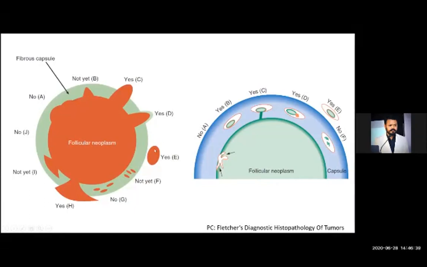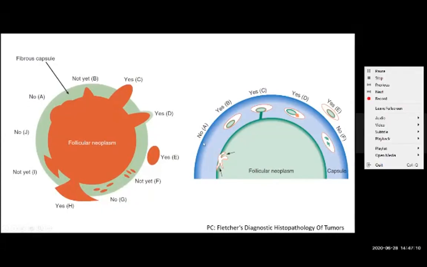Here the focus of the neoplasm is present outside the capsular boundary. Here we can say this is carcinoma. But at I, J, A, B, F and G, we cannot say it is carcinoma. We will say it's adenoma because there is no capsular breach or capsular protrusion by the neoplastic cells beyond the outer boundary. Okay, this is the capsular criteria.